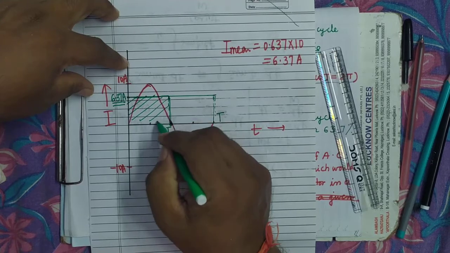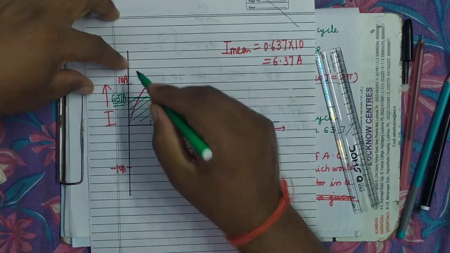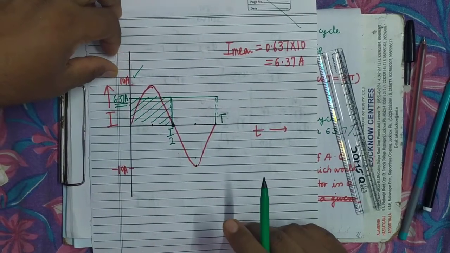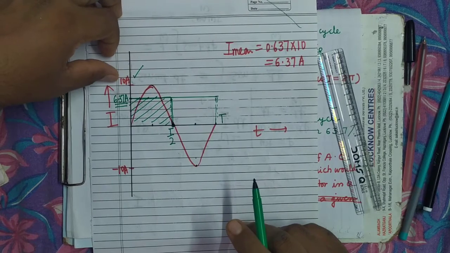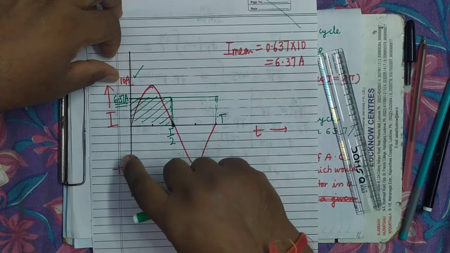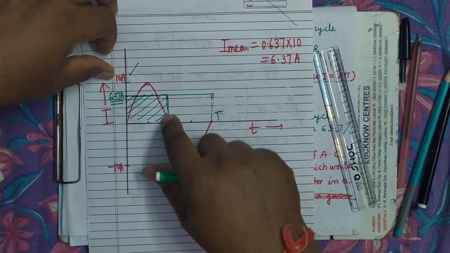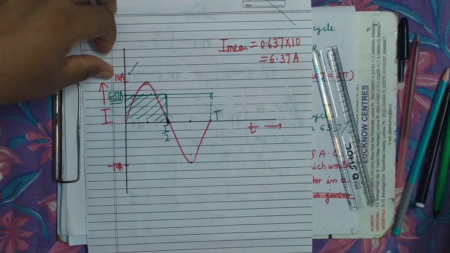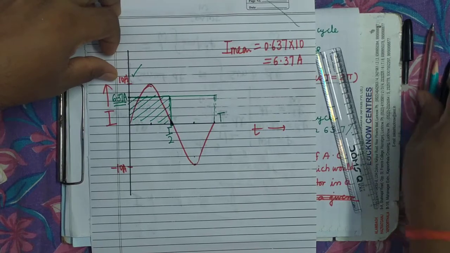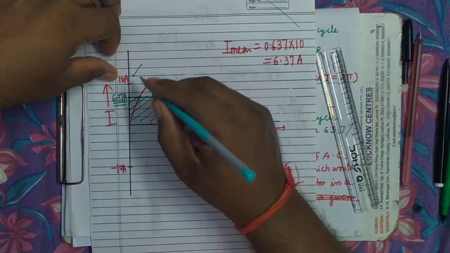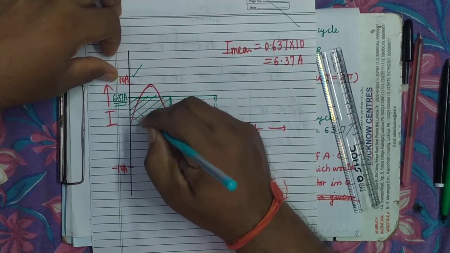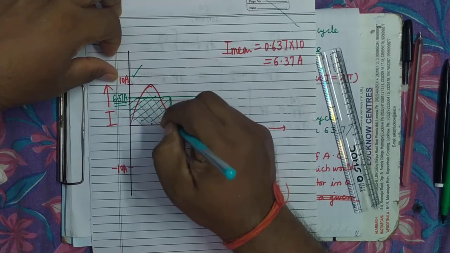It's clear. But when an AC of peak value 10 ampere flows, how much charge will flow over the same time interval? It will be equal to the area included by this. So I am drawing it; it will be equal to this area which is sketched by pencil.